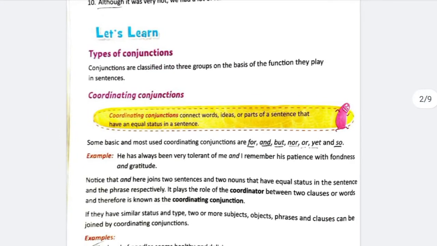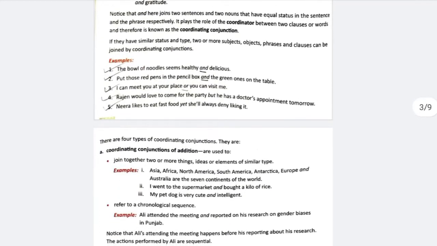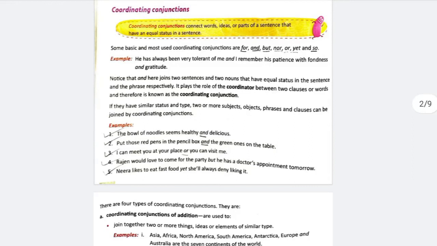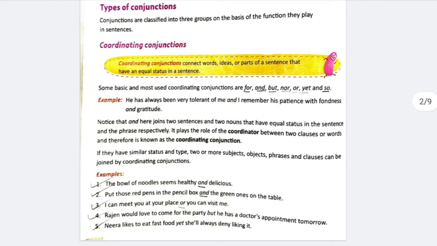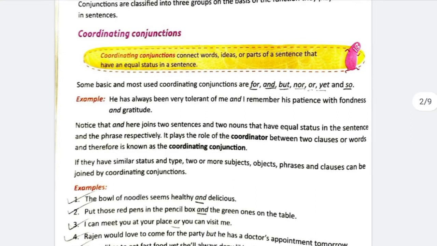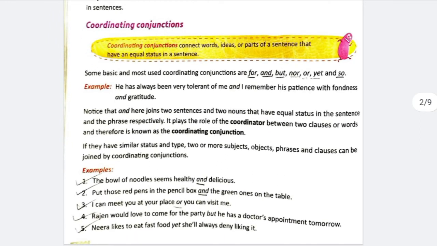There are three types of conjunctions: coordinating conjunctions, correlative conjunctions and subordinating conjunctions. What are coordinating conjunctions? Coordinating conjunctions connect words, ideas or parts of a sentence that have an equal status in a sentence. Now, which are the coordinating conjunctions? For, and, but, nor, or, yet, so, etc. are coordinating conjunctions.